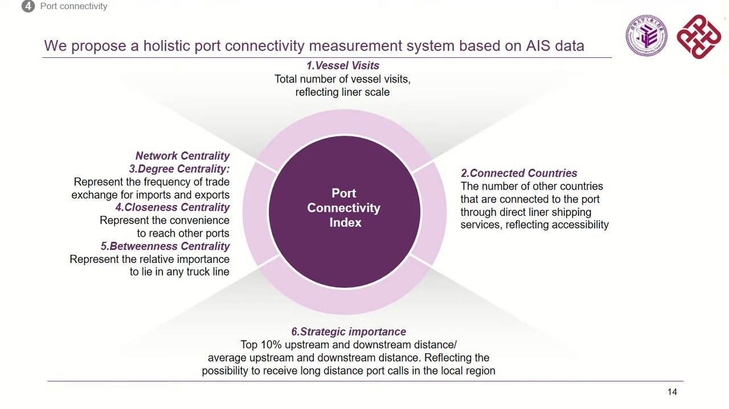So this comes to our port connectivity part. We propose a holistic port connectivity measure index system based on the AIS data, and this system consists of 6 indicators. First is the vessel visits, and second is the connected countries, and also 3 network centrality indicators. The first is the degree centrality, which represents the frequency of trade exchange for imports and exports, and also closeness centrality, to represent the convenience of reaching other ports. Also the betweenness centrality, to represent the relative importance as a link in any trunk line.